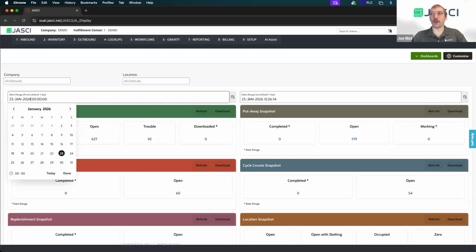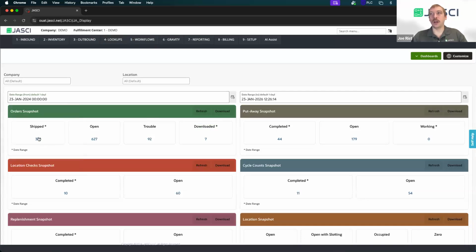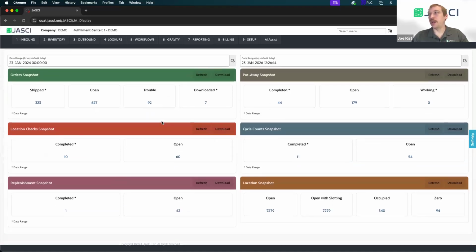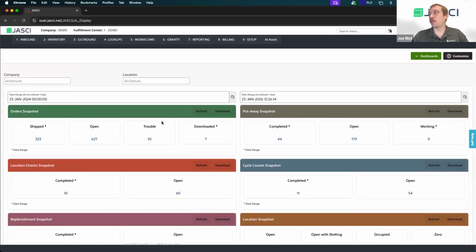Now you can go back as far as you need to with this. You can see here, in the last 2 years, actually, I just plugged in, I keep forgetting it's 2026. You can see how many I've shipped, how many I've downloaded in that range. I downloaded a lot of my orders a long time ago. So that's one of our snapshots for orders.